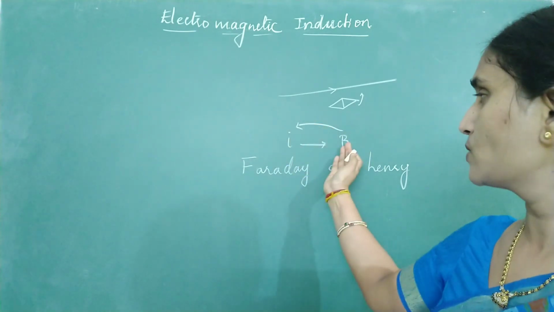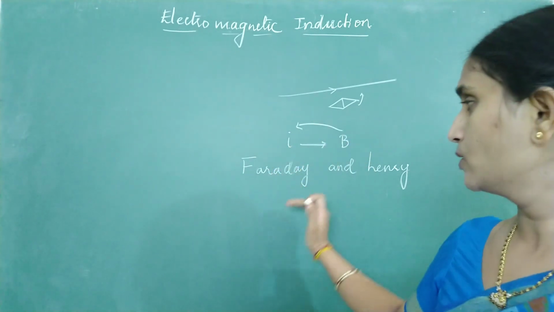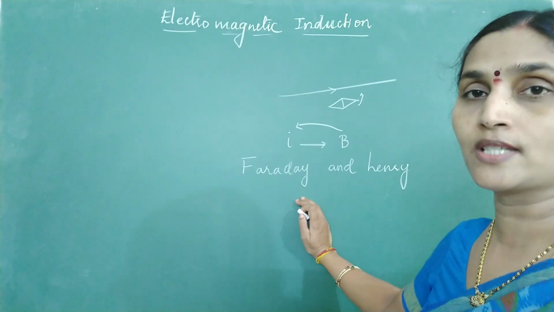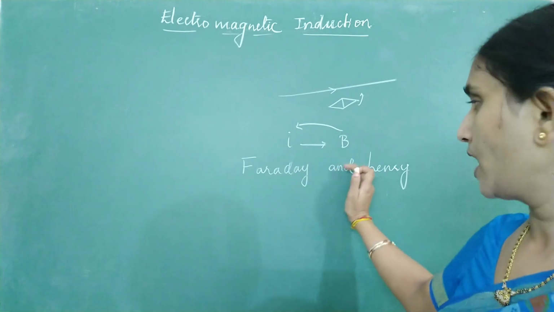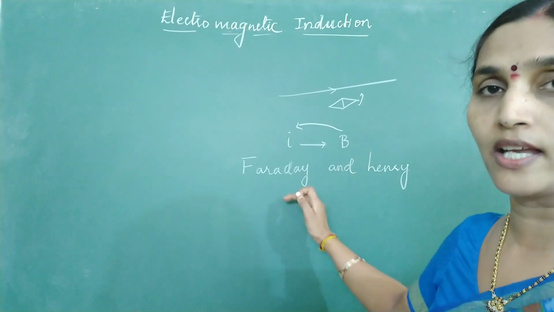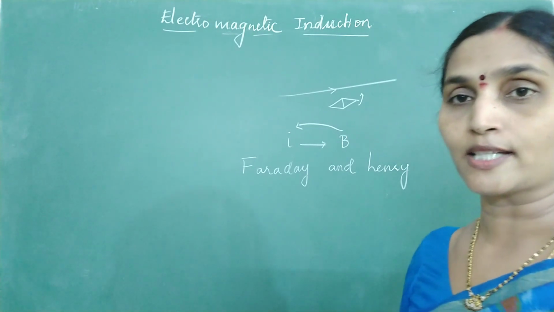These two scientists did a number of experiments to verify whether the reverse phenomenon is practically possible, that means, whether using a magnetic field it is possible to produce electric current. Those experiments led to the fact that it is possible. But how this was actually proved, we will understand by observing Faraday's and Henry's experiments. So let us start with Faraday and Henry's experiments first.